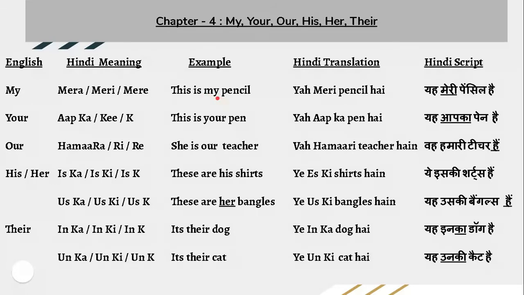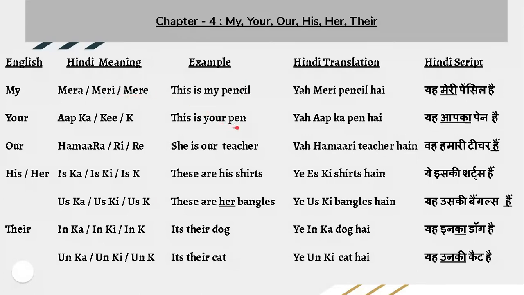So, based on the object like pencil, pen, or something else, we categorize the things either in the feminine or in the masculine. Although the pencil word is neutral, we consider it neutral, but while speaking in Hindi, we will consider it in the feminine. So, based on the feminine, we will use the meri sound.